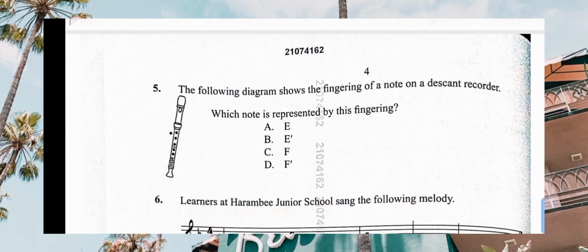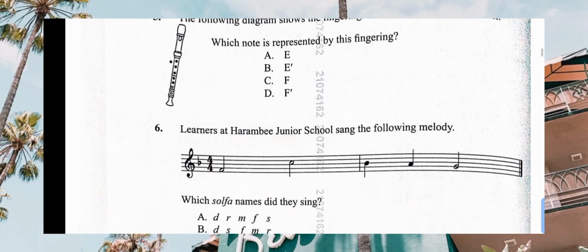Then look at this one. The following diagram shows the fingering note of a descant recorder. Which note is represented by this fingering? Have a close look at it and identify. When you look at the holes closed very well, the fingering note is F. That one is F. Yes, so the correct answer is C, F.